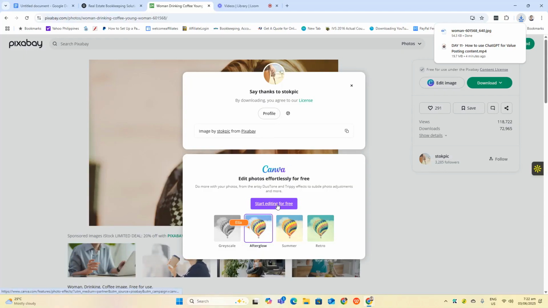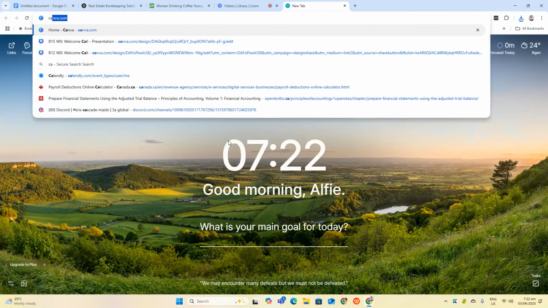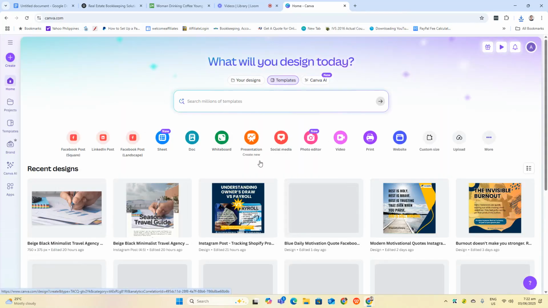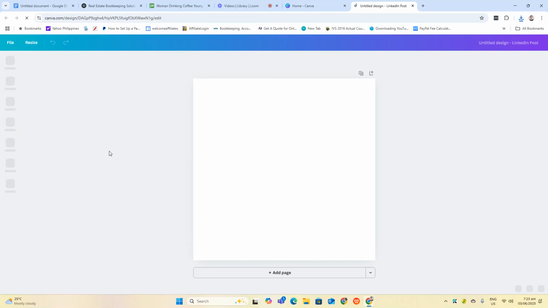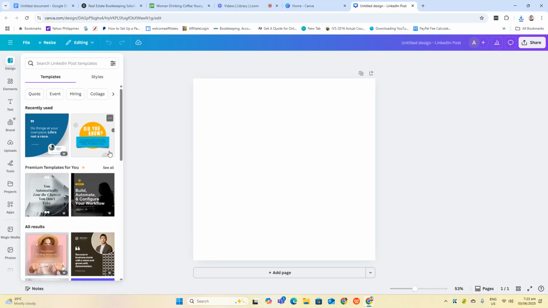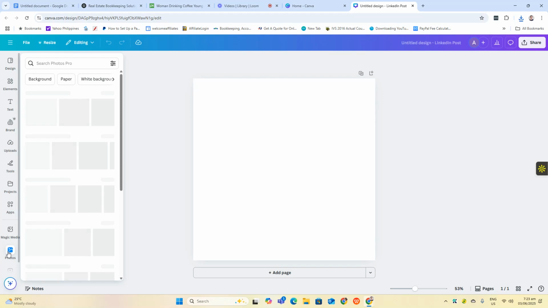And then you can also open your Canva. Okay, the Canva. And then let's go with the LinkedIn post. Okay. So if you have a pro subscription or a paid subscription, you have the freedom to choose images or photos.